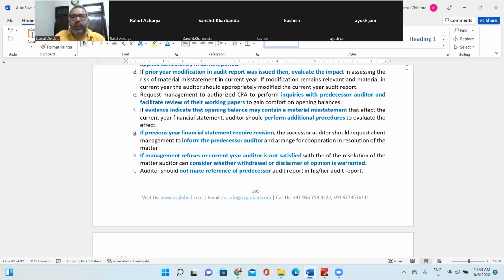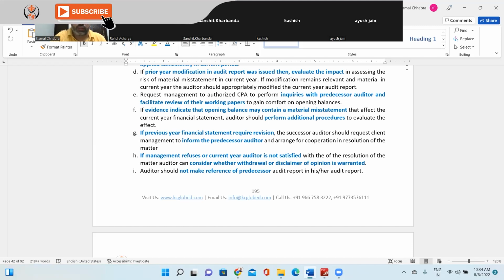We are required to perform the inquiry procedure with the predecessor auditor, right? And to test the opening balance, we need to review their working paper to gain the comfort on the opening balance, based on what they have concluded in the previous year. For that, you need to request the management to give you access to connect with the predecessor auditor for the inquiry procedure, and wherever possible, you can review the working paper to gain the comfort over the opening balance, especially for the balance sheet items. Make sense?